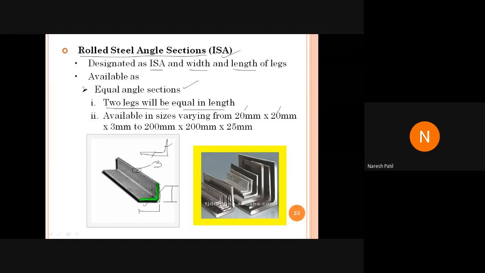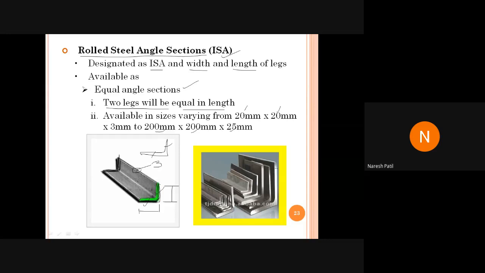You can see here. यहाँ पे एक leg है, so we have a leg here and one leg here like this. We have 2 legs. So the size will be mentioned like 100 by 100 by 10, or here it is mentioned 20 by 20 by 3 or 200 by 200 by 25. तो इसका मीनिंग क्या है? One leg is having 200, another leg is having 200.